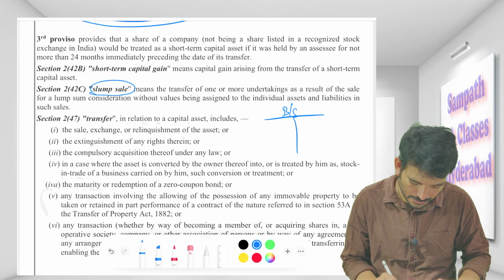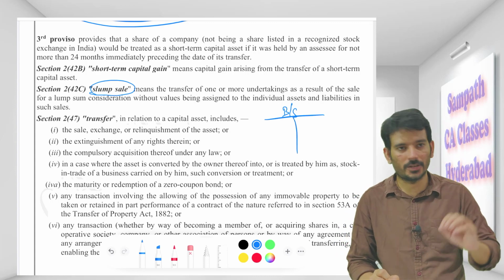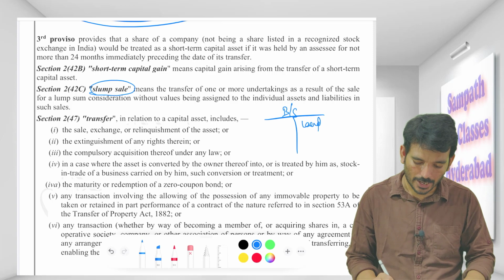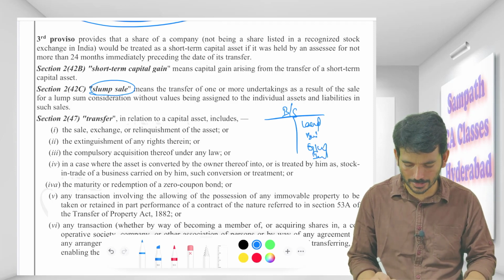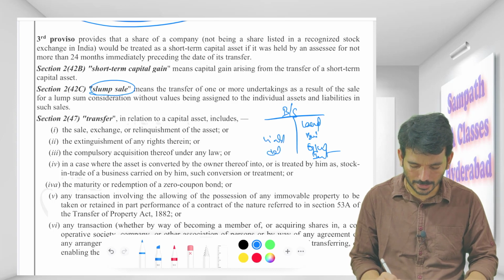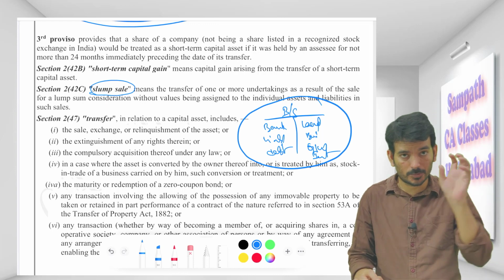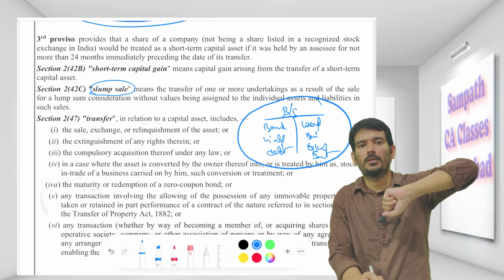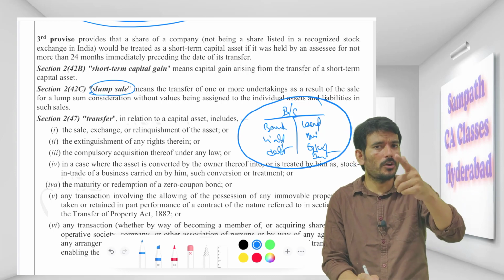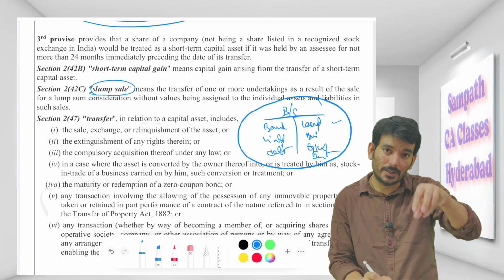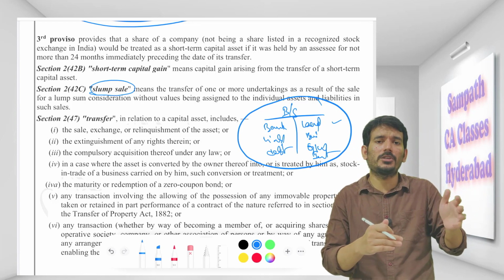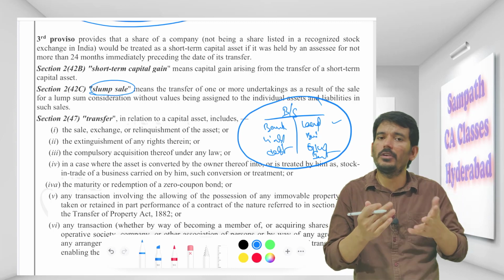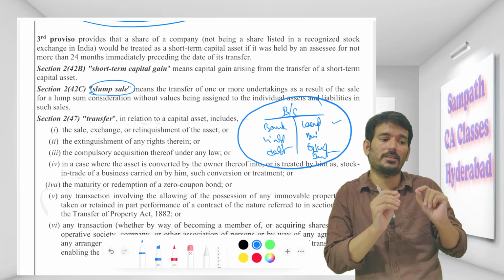Like if I say this is my balance sheet relating to my Chennai branch, Chennai office or unit, I can say I have a land there, I have a building, I have goodwill or intangibles, I have some liabilities, some debt, some bank loan, which are specific to that Chennai unit. And now I want to sell. I don't want to tell you what value I'm assigning to each building or each land. I don't want to do that valuation like we study at final level. We will not be giving valuation to each and every asset and each and every liability.